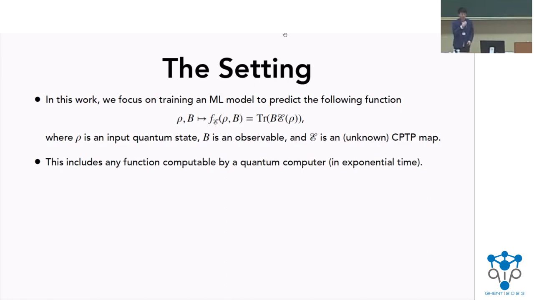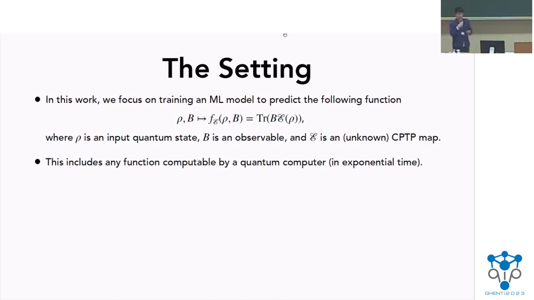In particular, in this work, we're going to focus on training a machine learning model to predict functions of the following form. So the functions would take in a quantum state, an n-qubit quantum state rho, as well as an n-qubit observable B. And the output of the function would be a real value corresponding to evolving this input quantum state rho under some unknown quantum process, or just CPTP map, and then measuring the output state property B. So this essentially includes any function that can be computed by a quantum computer.